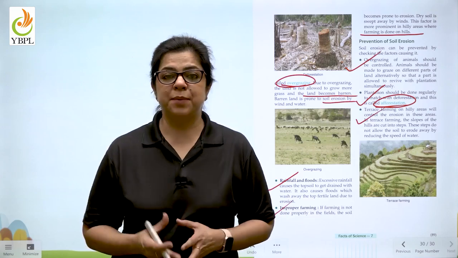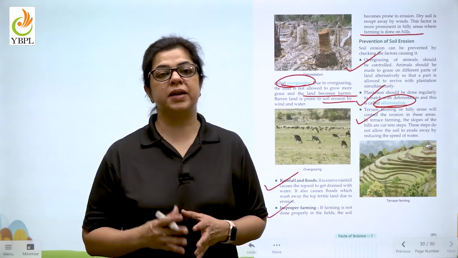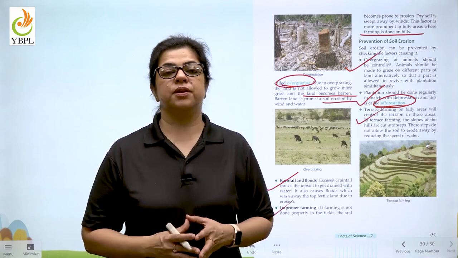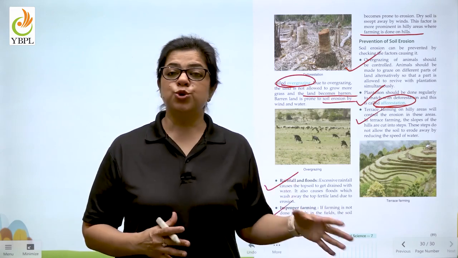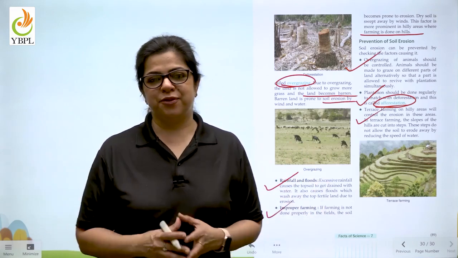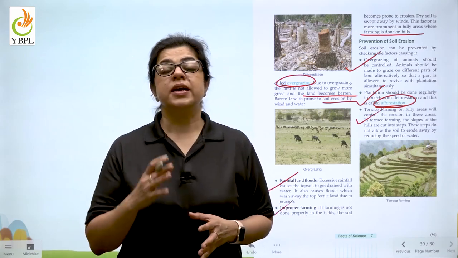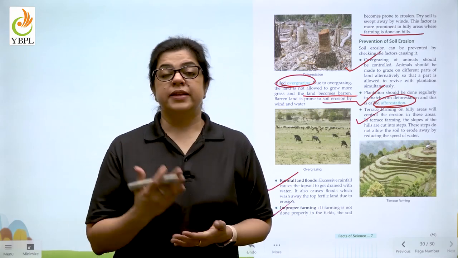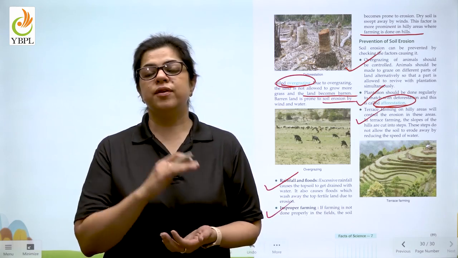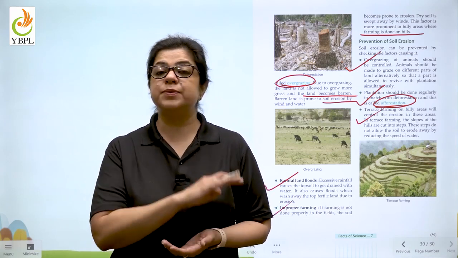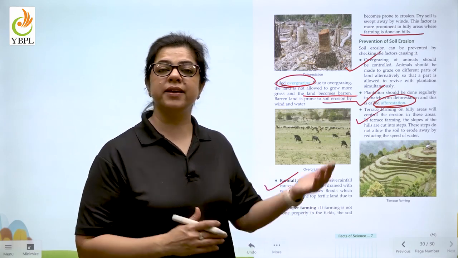So, children, in this chapter, you have learned how soil becomes a life-giving component of the earth. No soil, no plants, no life. You've also understood the different properties of soil, the different kinds of soil, and you have understood why soil is being destroyed and how we can prevent it.